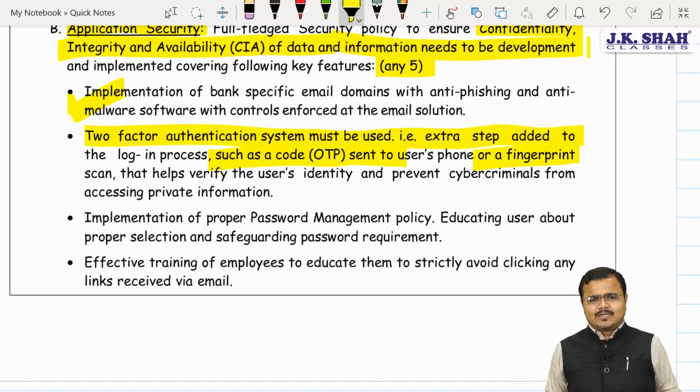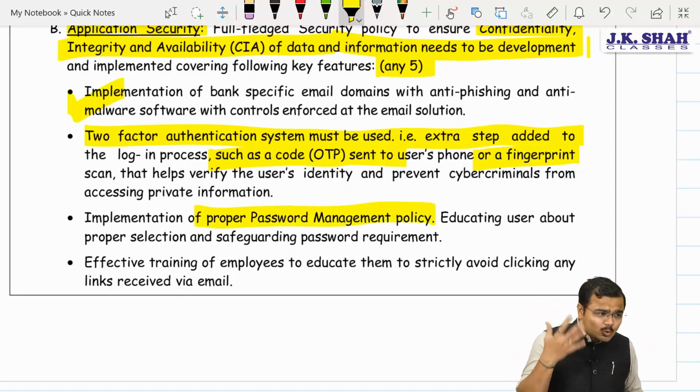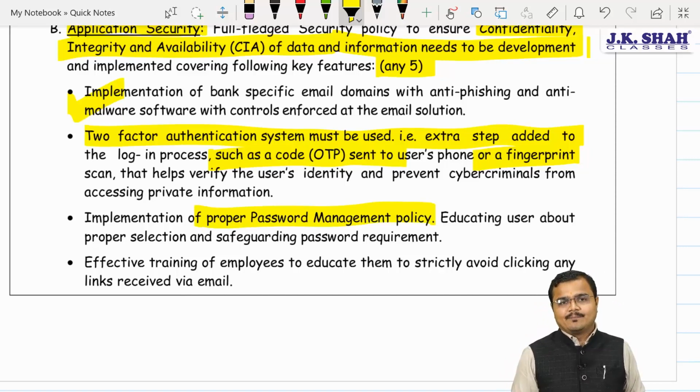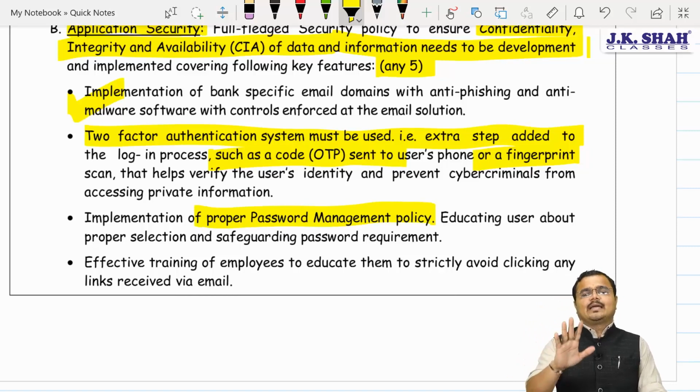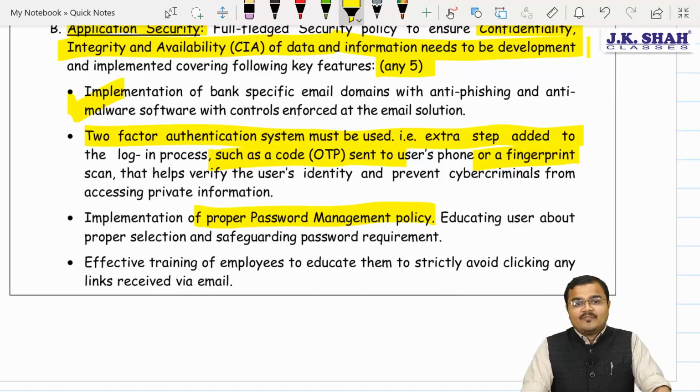We should also make sure that there must be a proper password management policy. Educate our employees about securing the best password for them. We should tell them how they can make a safe and secured password, and how effectively they are going to use the password, so that we can make our application stronger, more perfect, better.